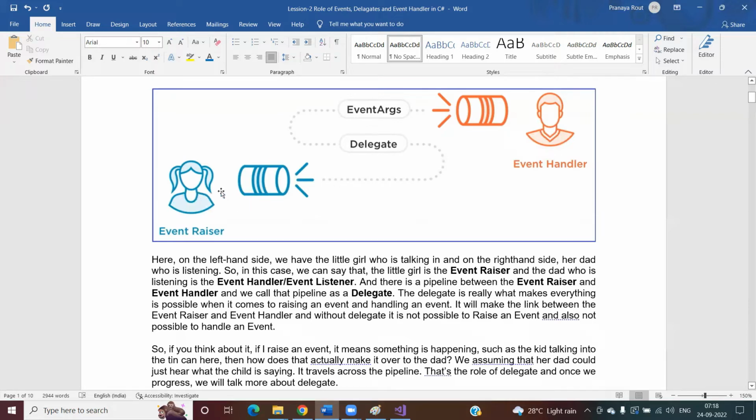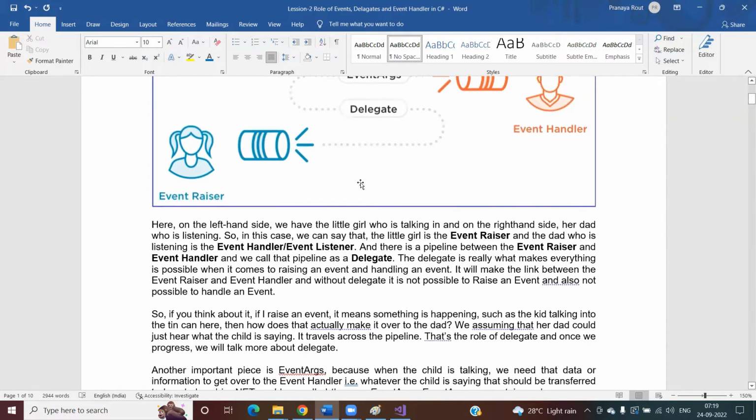And you can see between this event raiser and event handler, there is a pipeline. Technically we can term that pipeline as the delegate. The delegate is really what makes everything possible when it comes to raising an event and handling the event, because this delegate makes a link between the event raiser and event handler. Without a delegate it is not possible to raise an event and to handle that event. So the delegate is the most important element when it comes to event handling.